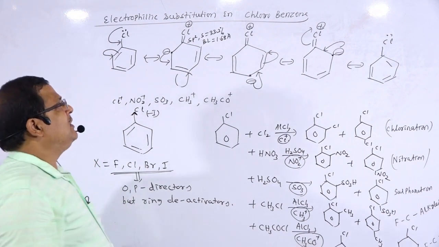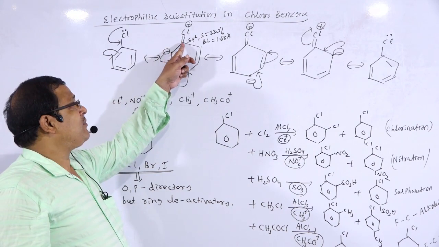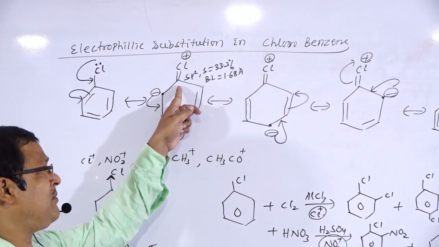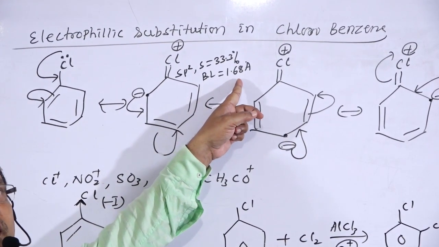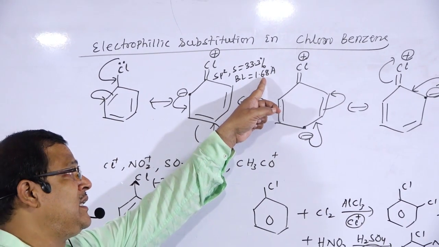Because of resonance, a carbon-chlorine double bond character is developed, and the bond length has decreased to 1.68.